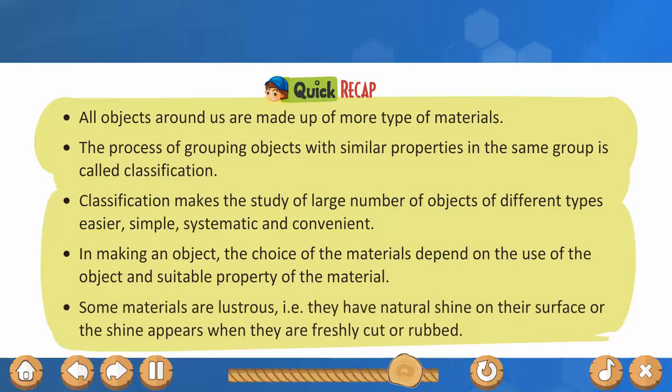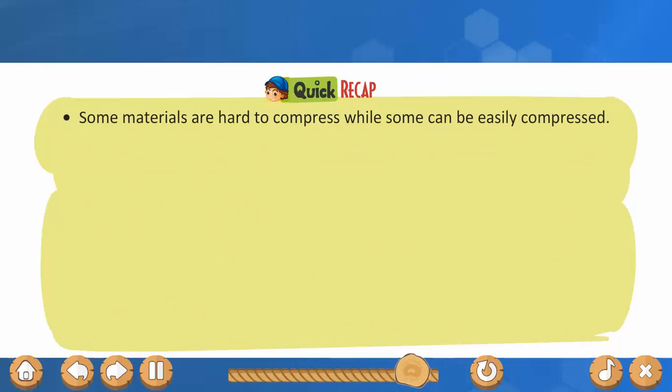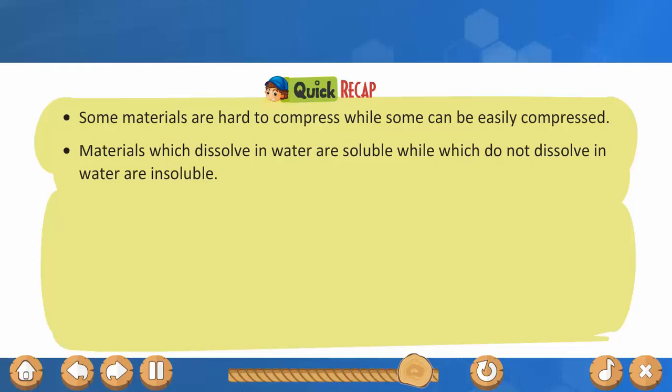Some materials are lustrous. For example, they have natural shine on their surface or the shine appears when they are freshly cut or rubbed. Some materials are hard to compress while some can be easily compressed. Materials which dissolve in water are soluble while those which do not dissolve in water are insoluble.